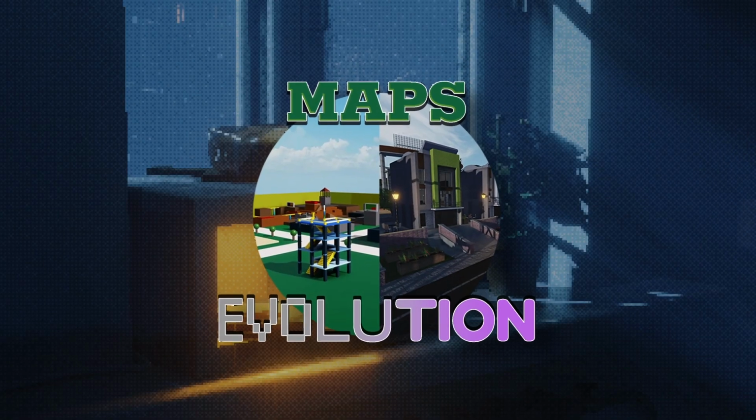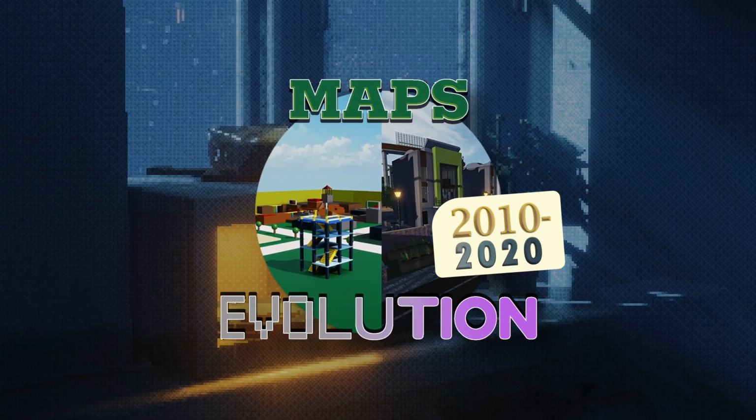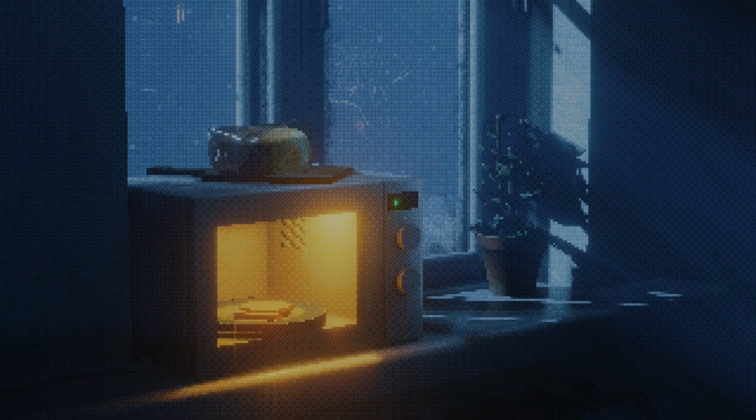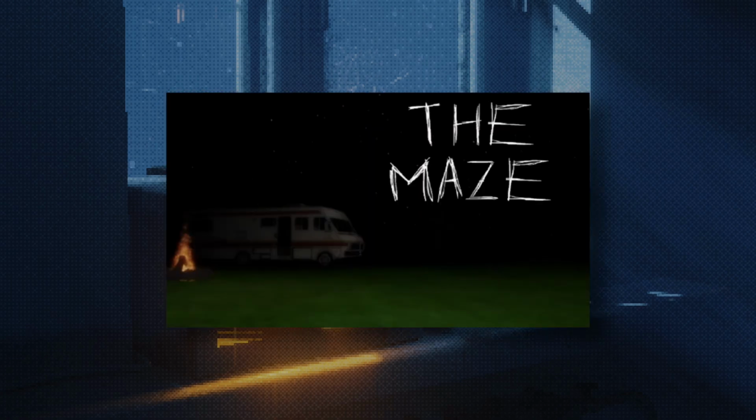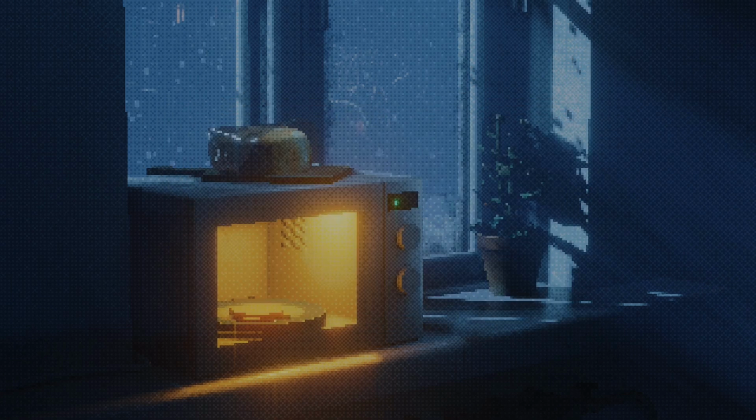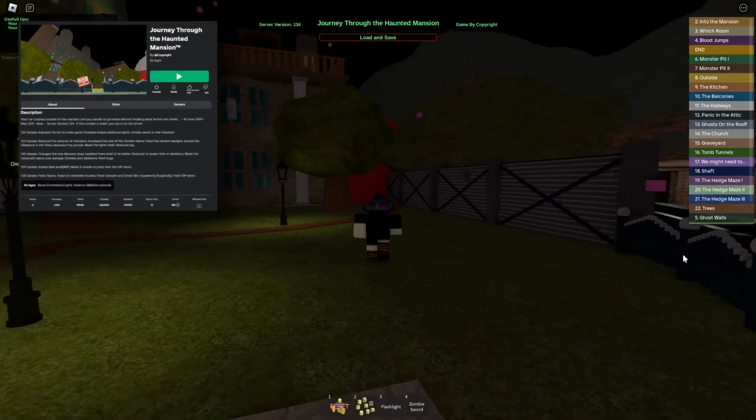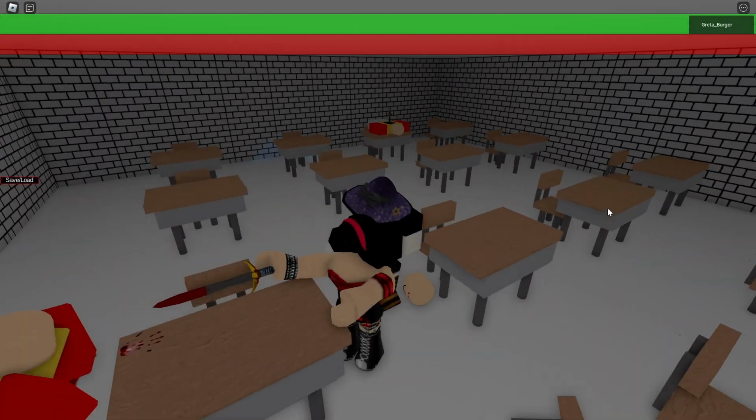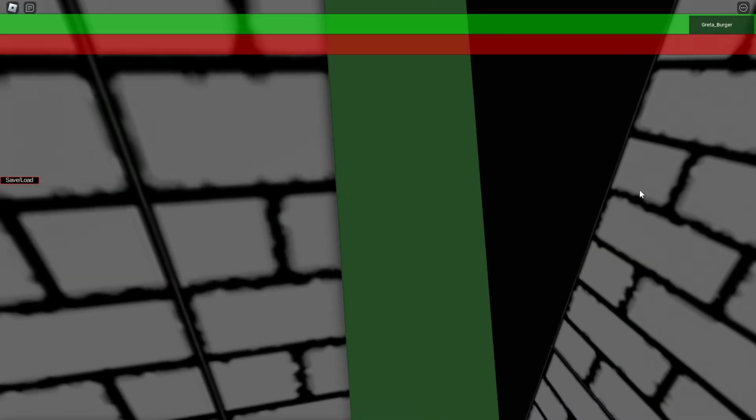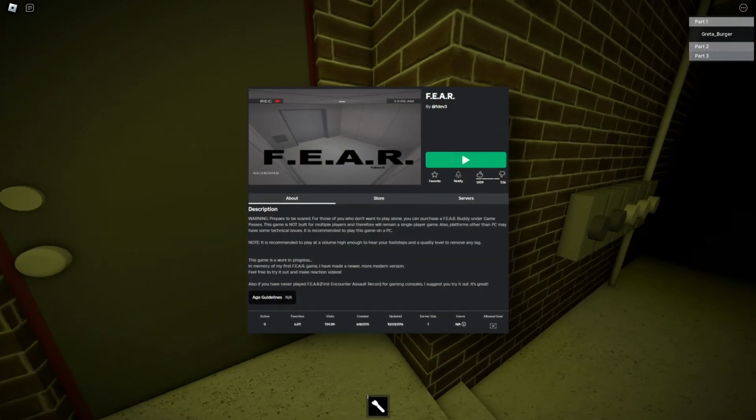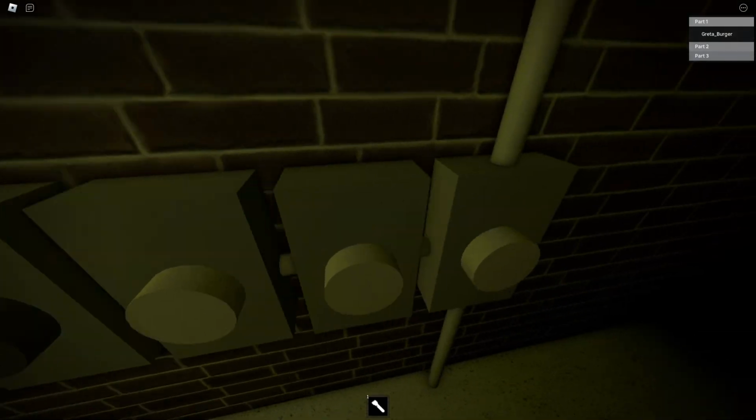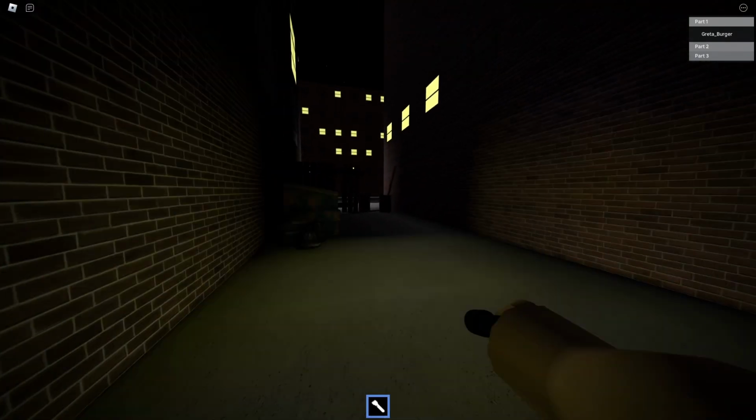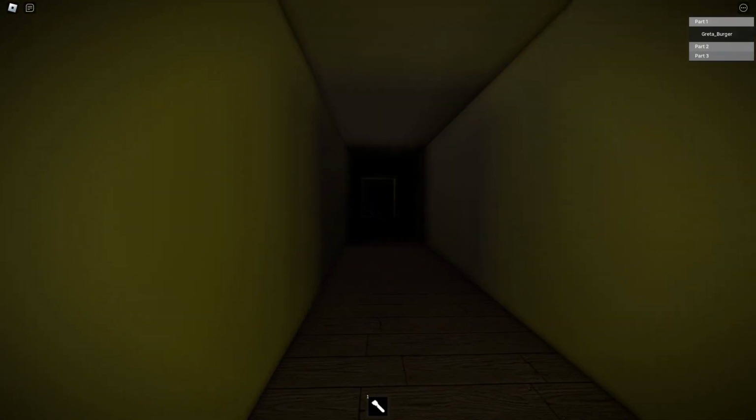Starting from 2010, several subgenres of horror maps have grown significantly, such as Cartwright maps, mazes, and survival horror. Games like A Journey Through the Haunted Mansion and Escape Detention on Friday the 13th introduced new ways to scare players. Exploration horror maps continued to evolve with titles like Fear, where players walk through an abandoned building and experience basic jump scares using Roblox models and sound.